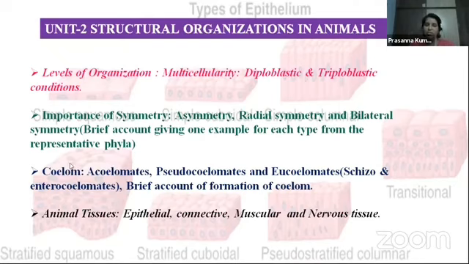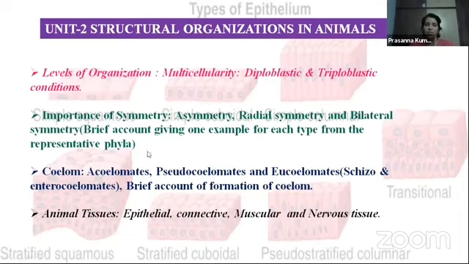Coelom is nothing but the body cavity: how the body cavity developed from embryonic development, and how this body cavity helps in movements of body organs and movements of an organism. Different types of coeloms we are going to study: acoelom, pseudocoelom and eucoelom. The organisms possessing these different coeloms are called acoelomates, pseudocoelomates and eucoelomates. Eucoelomates are again of two types, schizocoelomates and enterocoelomates.